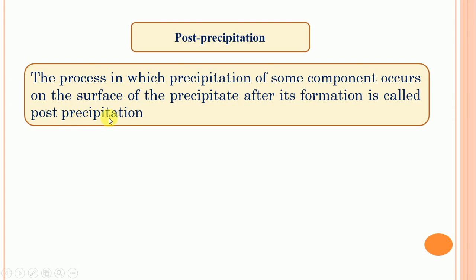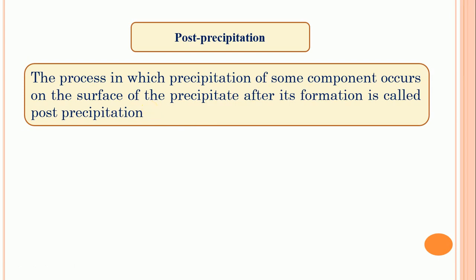That means initially there is no contamination, there is a pure compound. Once the pure main precipitate is formed, some other components adsorb over the main precipitate and contaminate it, and that is called post-precipitation.